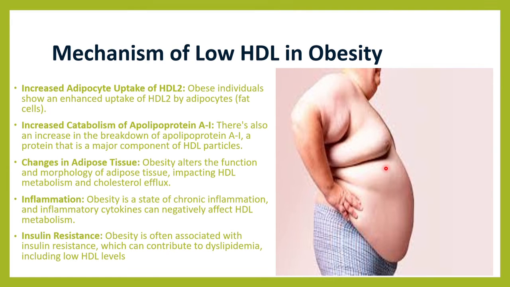So how does HDL go down in obesity? In obese individuals, there is increased uptake of HDL by the fat cells, and also an increase in the breakdown of apoA-I in these fat cells, because apoA-I is a major protein in HDL. We have seen that. So there is increased breakdown, and once there is increased breakdown, the HDL level itself starts getting less.